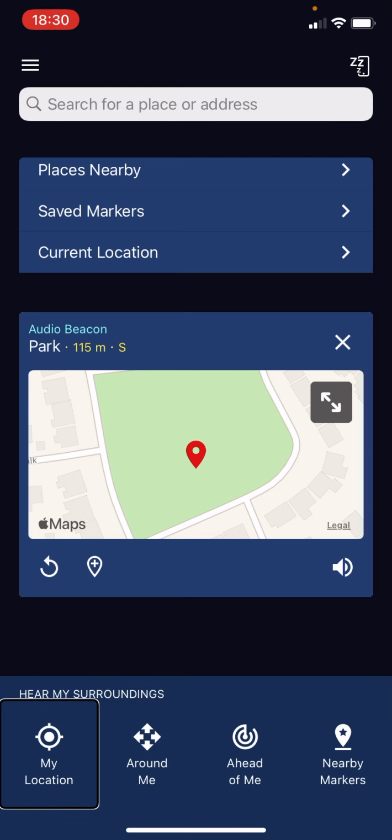Screen dimmed. My location. Button. Double tap to hear about your current location. Basically the sound you hear in your earphones uses 3D sound to let you know where to go, where to turn, and what direction you're basically going.